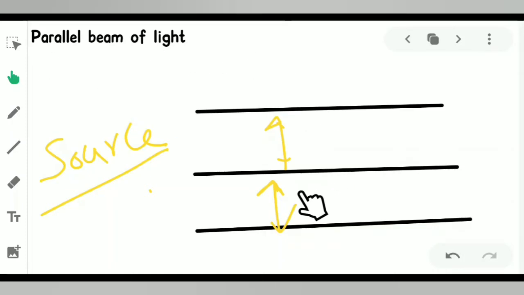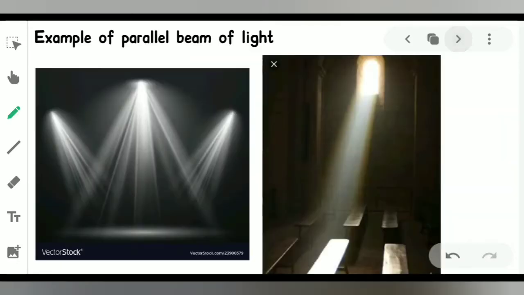Got that? Again, repeating, we take here different kinds of rays. This is ray 1, this is ray 2, and this is ray 3. But all three rays, or you can say the beam of light, have equal spacing between them. So now this is considered a parallel beam of light. Now look at some examples. Here we have the example of a spotlight. You can see here the spotlight rays are coming from the direction of propagation. This is a spotlight, and from here light will exhibit.